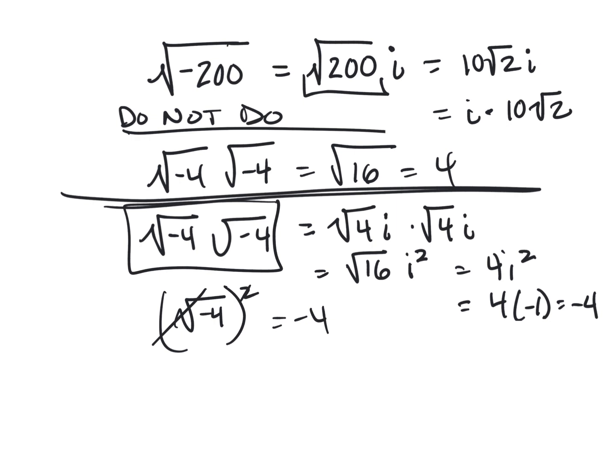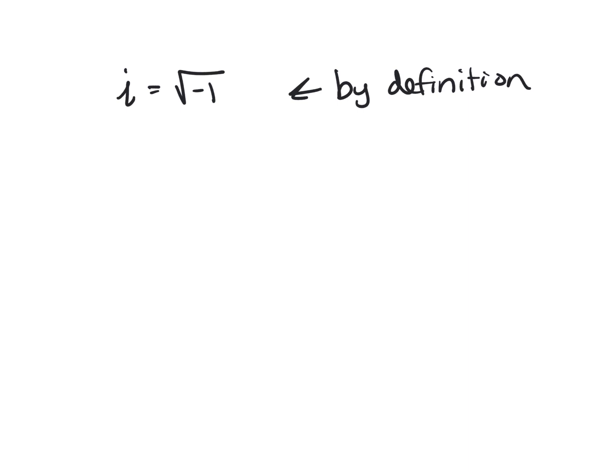Next up. All right, now, let's just look at multiples of i. We know i is equal to the square root of negative 1. This is by definition. All right, now we're going to just do some multiples of i and see what happens.